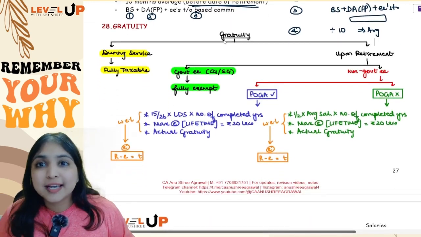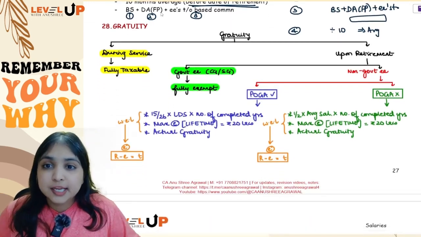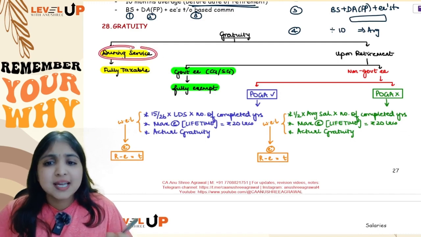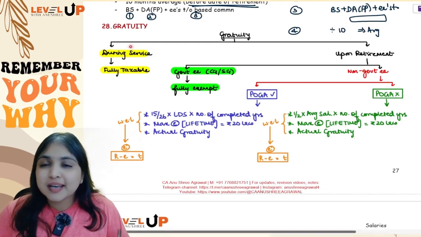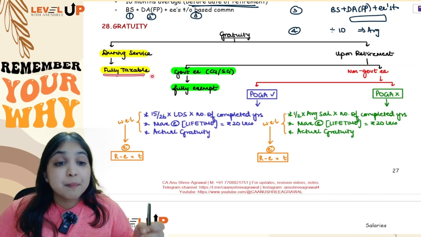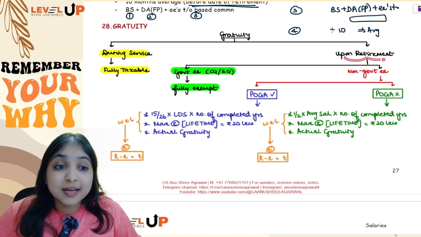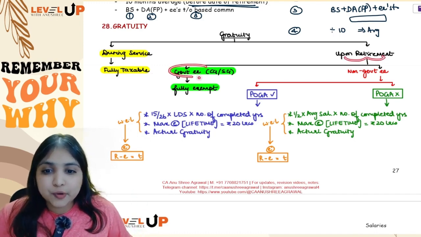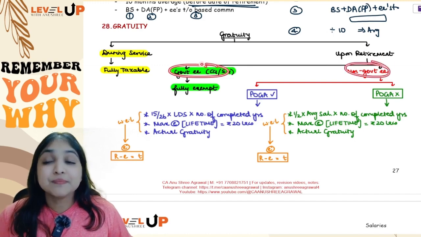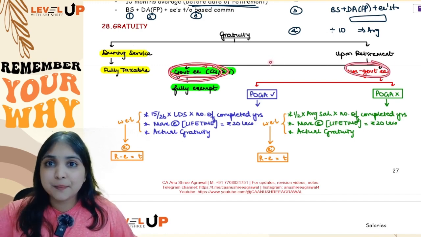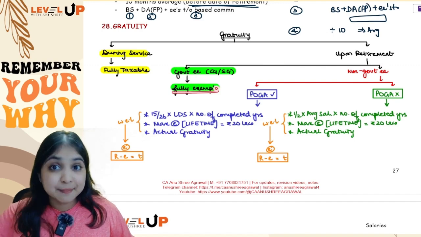Now let's talk about gratuity. See, gratuity is also the same thing. If you are receiving gratuity during service, doesn't matter what kind of employee, gratuity during service will be fully taxable. But if the same gratuity is received upon retirement, then we will check, is our employee a government employee or a non-government employee. A government employee receiving gratuity upon retirement is going to be fully exempt, same as leave salary.